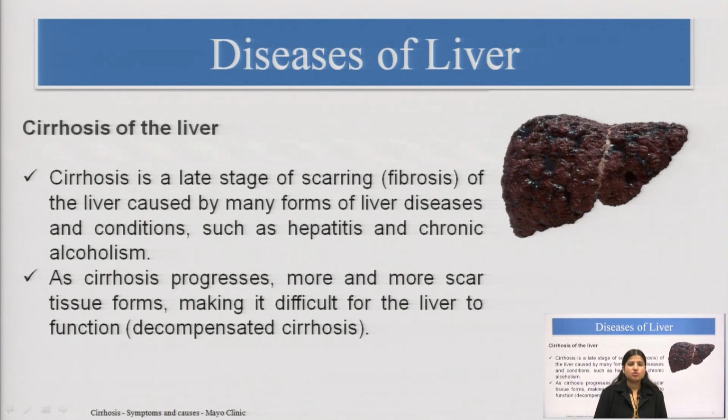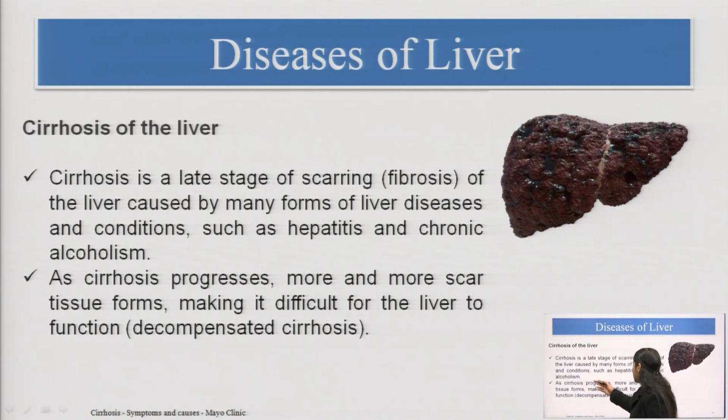Now, coming to cirrhosis of the liver. Cirrhosis is the late stage. Initially there is an inflammation in the liver, and the last stage we will see is cirrhosis. What happens here? There is scarring, a fibrosis formation of the liver, which is caused by many forms of liver diseases or conditions. This means the liver is losing its functionality. So, this is one condition, cirrhosis.